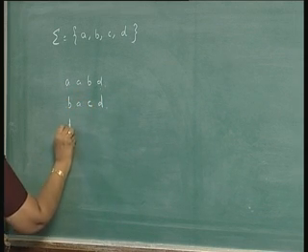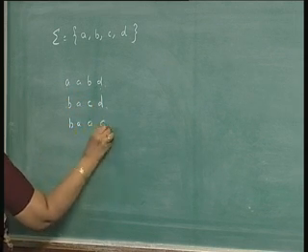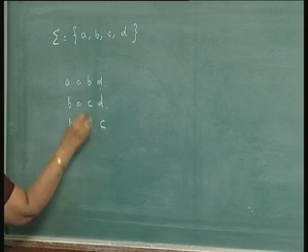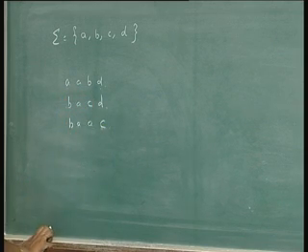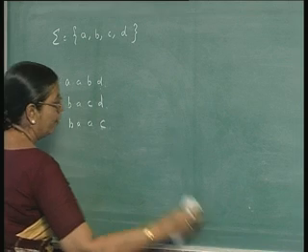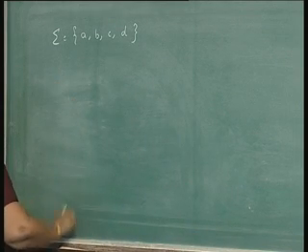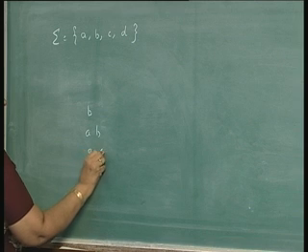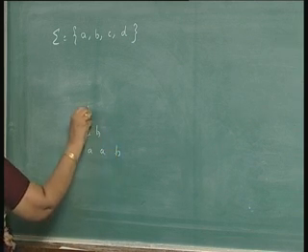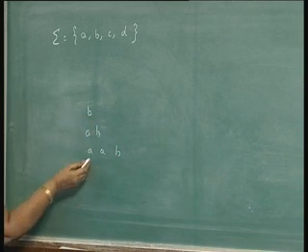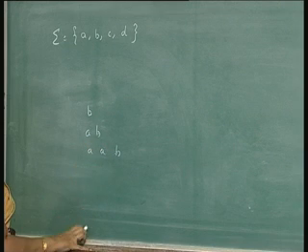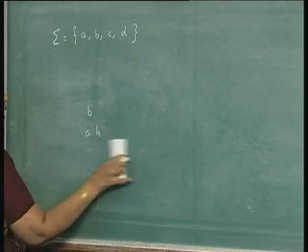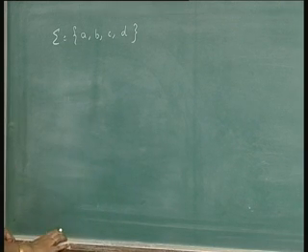If you have b, a, c, something like that, this will come before this, but this will come after that in the lexicographic ordering. If you consider say b, a, b, a, b like that, this will come before this in the lexicographic ordering, and this will come before this in the lexicographic ordering. And that is why it is a linear order.